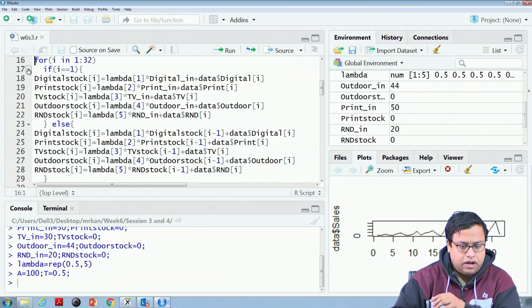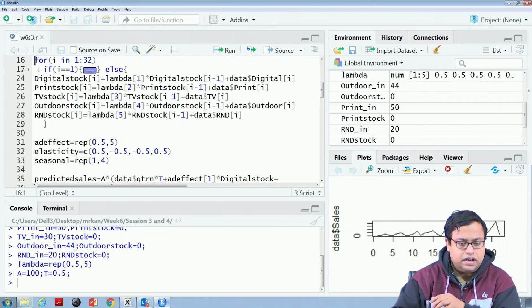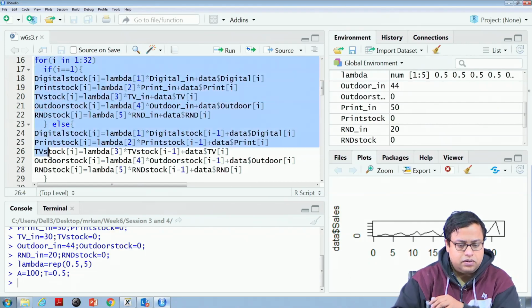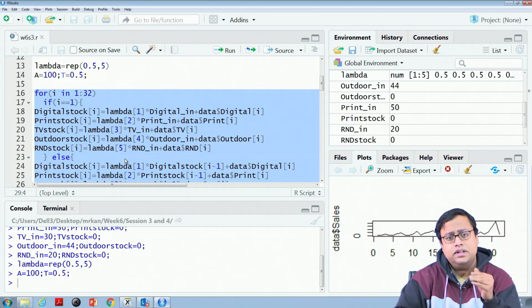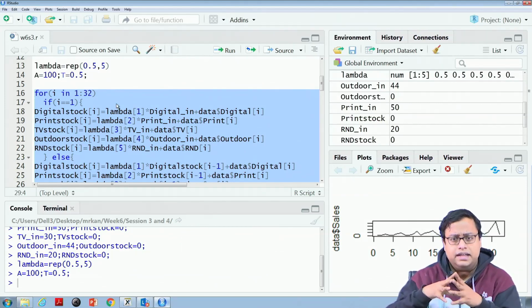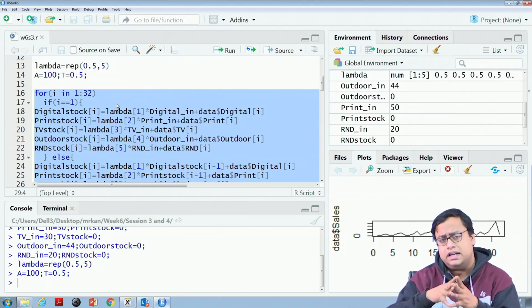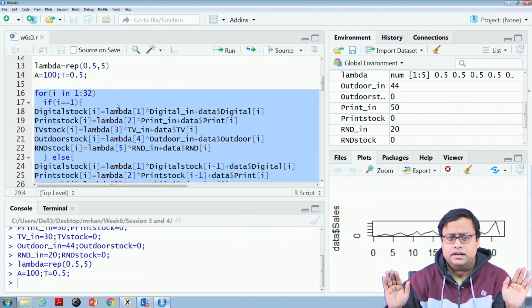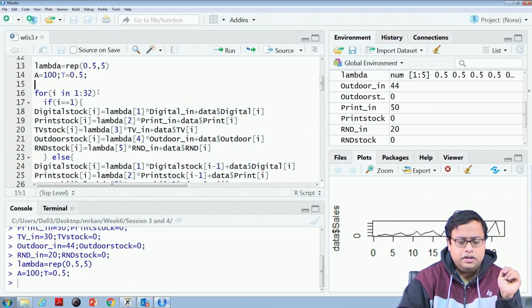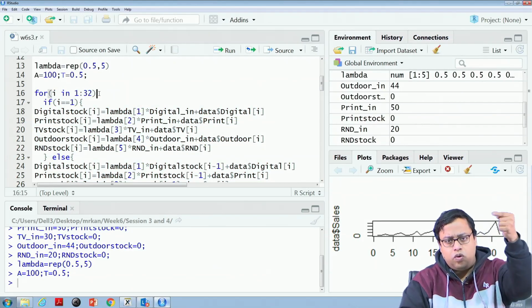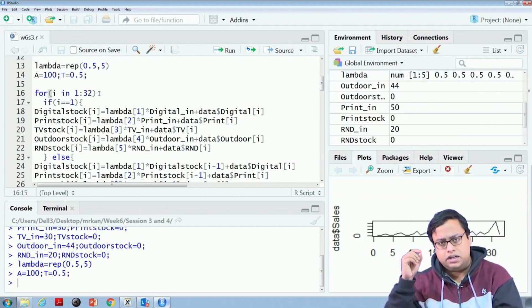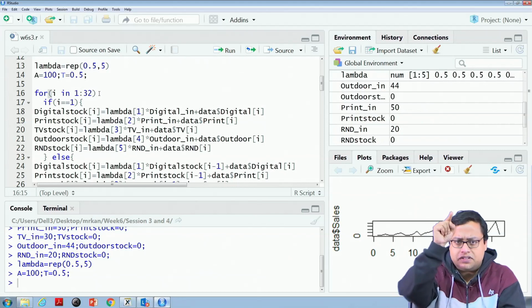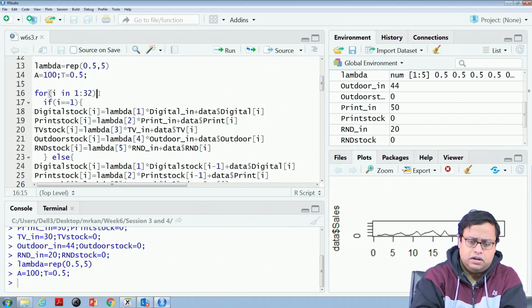This particular one line starts from here and goes up to here. From here to here it is one single code, and writing this is not easy, you will stumble. If you are finding it hard, I would not even ask that you write it, but in your mind it should be crystal clear. What I am doing is starting from I equal to 1 up to 32. The indicator I starts from the first value and goes up to the 32nd value.